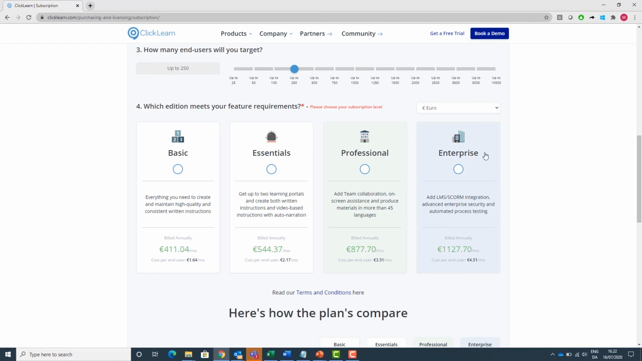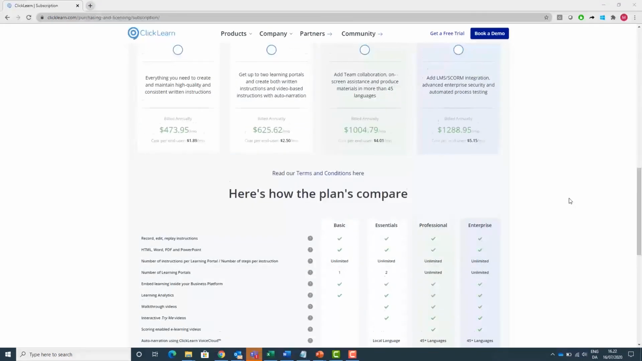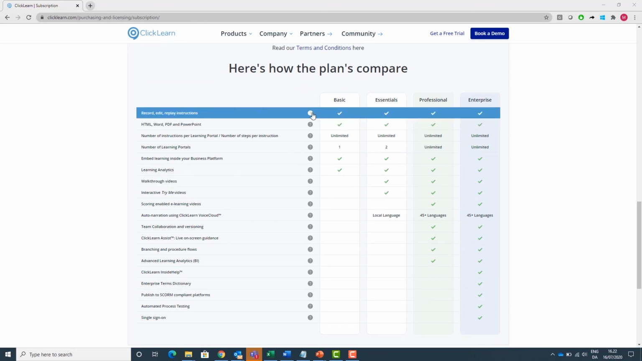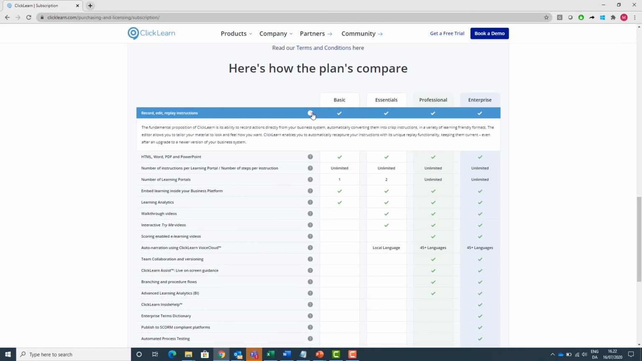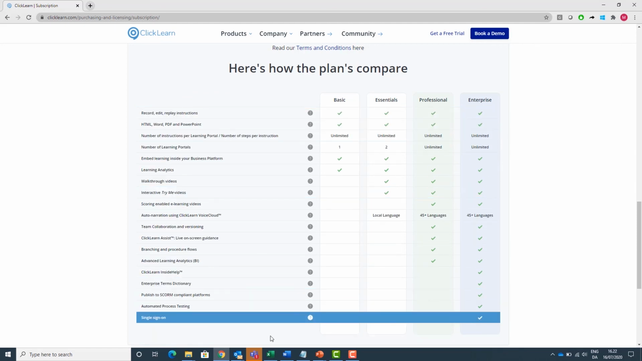You can now start from a price around 400 euros if you have 250 users, up to 1127 euro. If we convert that into US dollars, you will start around $500 up to $1,288. Each feature and function is fully described here at the bottom, so feel free to go to our website and see what is included in each edition and the features and functions that you may require.